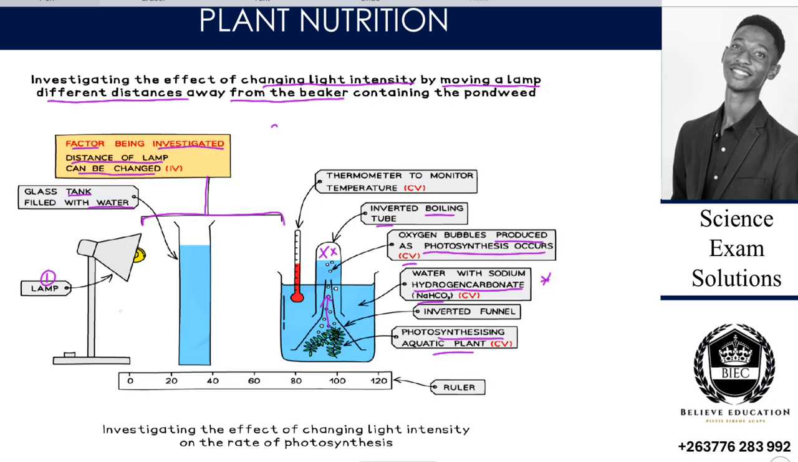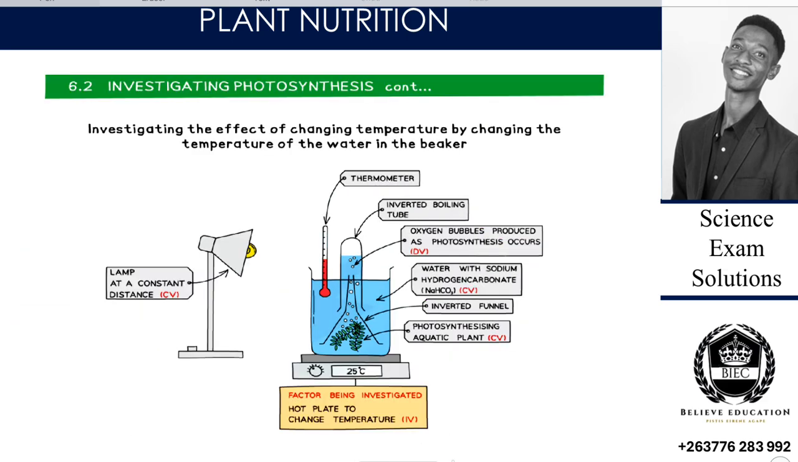But the main factor that we are investigating here is the light intensity. So the more we draw the light closer to the setup, the more the photosynthesis occurs, and the more we draw the light away from the plant, the lesser the photosynthesis. So we can look at investigating the effect of changing temperature by changing the temperature of the water in the beaker.